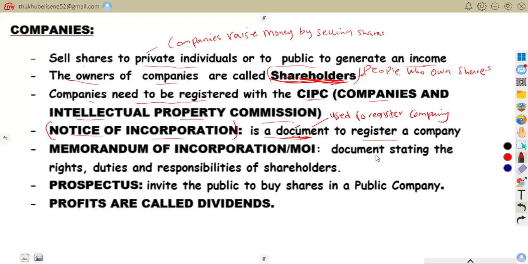For example, the founder submits a notice of incorporation when forming a new company. So for the company to exist, this document is very important.